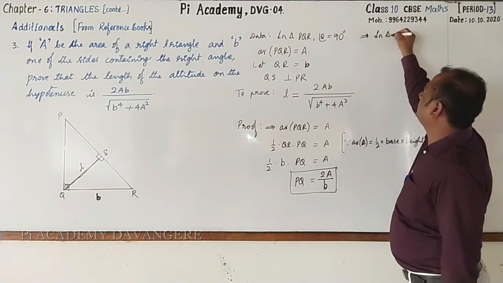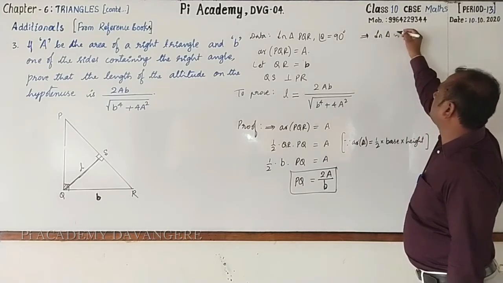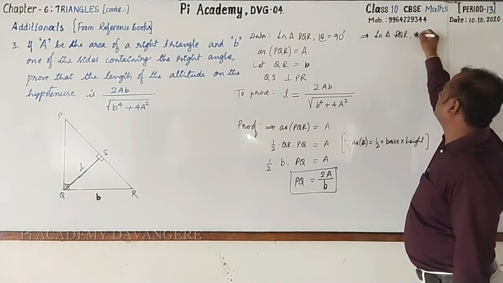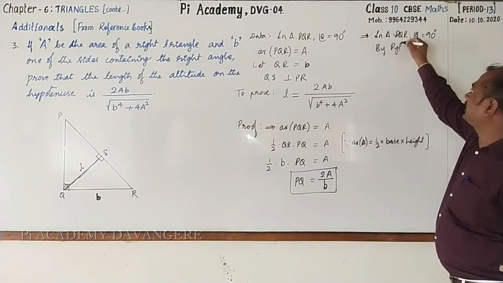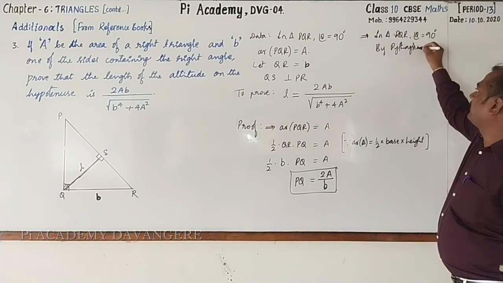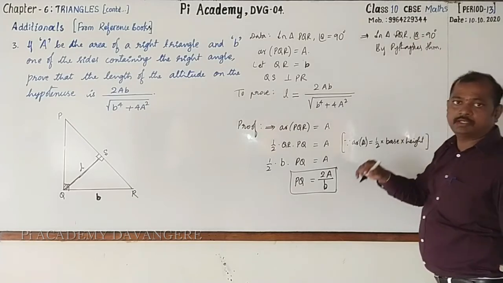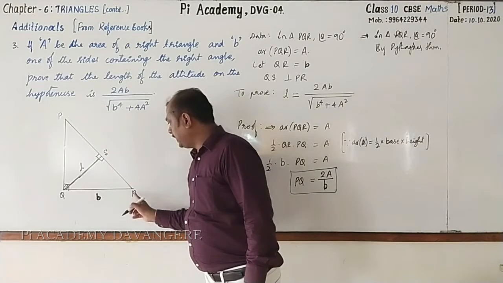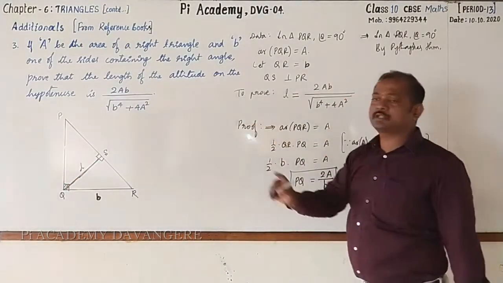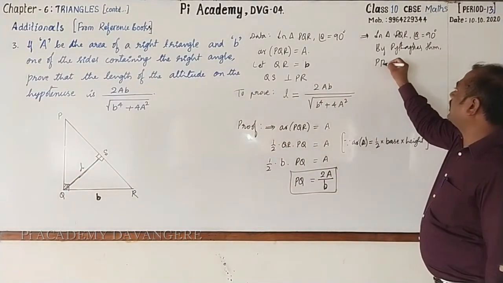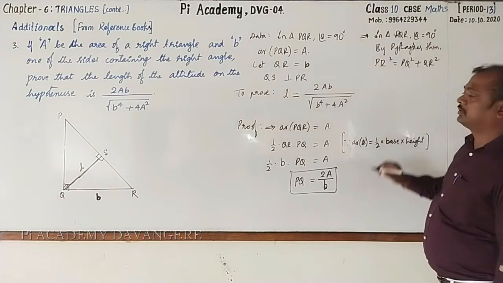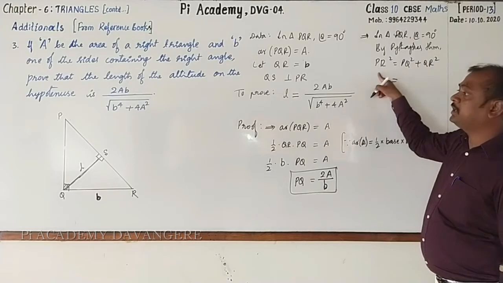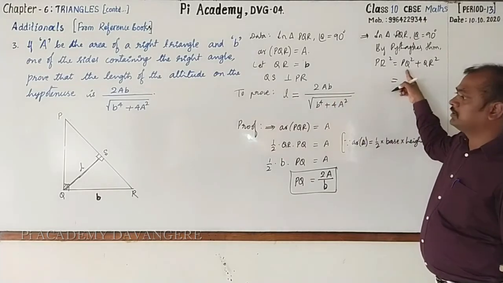Let's go for finding PR. Here, in triangle PQR, angle Q is 90 degrees, therefore, by Pythagoras theorem, how do you write? It is PR square equal to PQ square plus QR square. Go for substituting. PR is unknown, write this as it is.